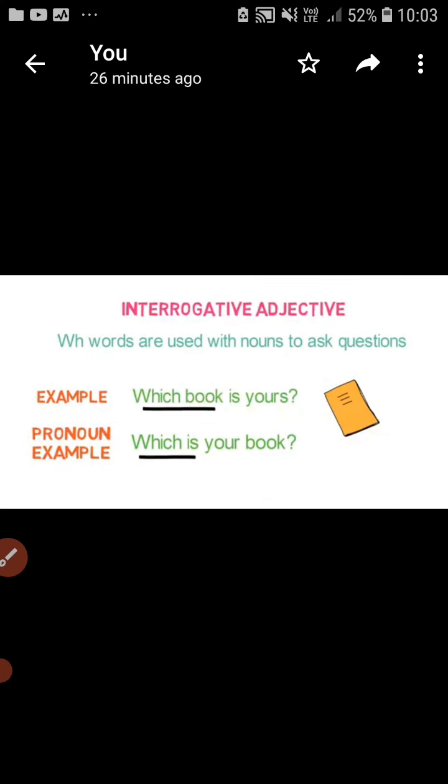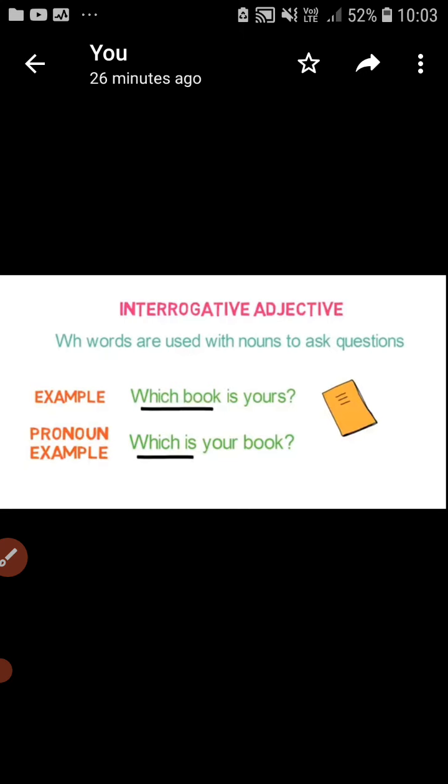Now the interrogative adjective. What is an interrogative adjective? WH words are used with a noun to ask a question. Just as WH words are used with a noun to ask a question, that is called an interrogative adjective. So the question arises in your mind that there are also interrogative pronouns. So how do we differentiate which word is used as an interrogative adjective and which word is used as an interrogative pronoun?